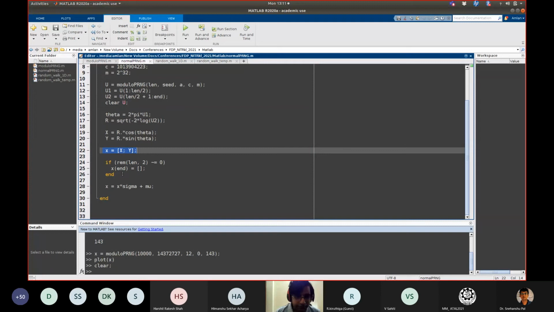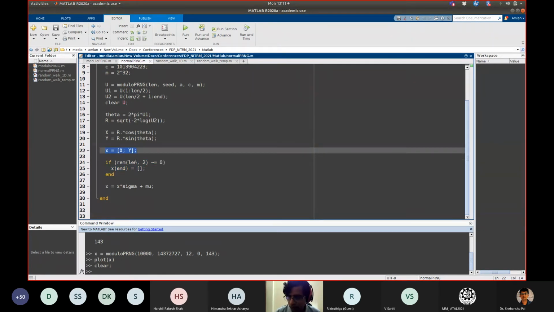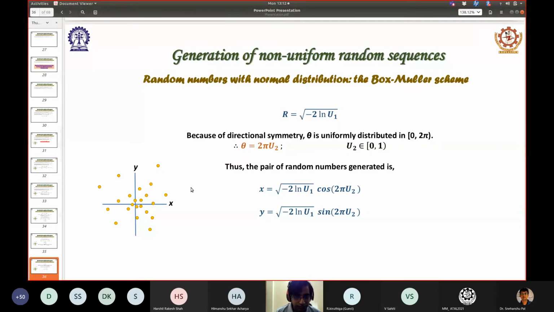And finally, this x value is just a stream of random numbers. So I multiply both the numbers by the value of sigma. So sigma is the standard deviation, how broad or how narrow the distribution will be. And the value of mu will be added to that. So it will give me the offset. So that is the basic idea. And it is just the implementation of this scheme which we have just discussed. It is known as the Box-Muller method or the Box-Muller transform, it is also called. So let us see the demonstration here.